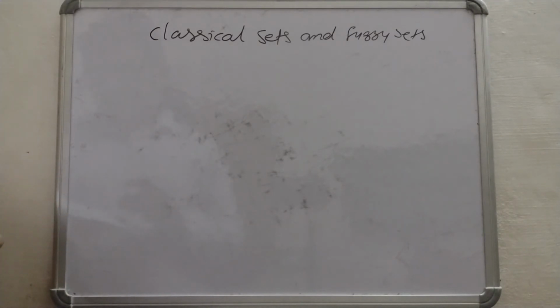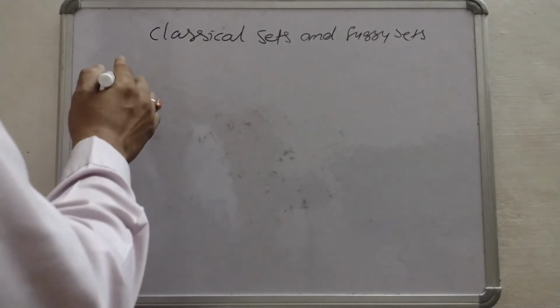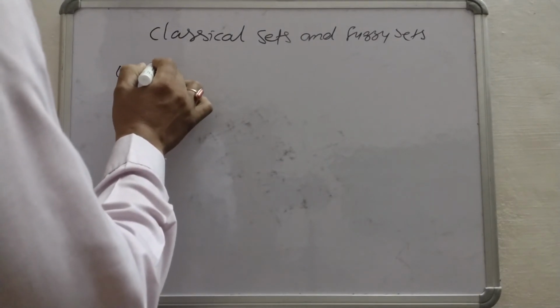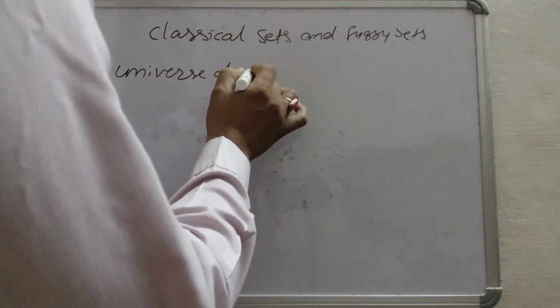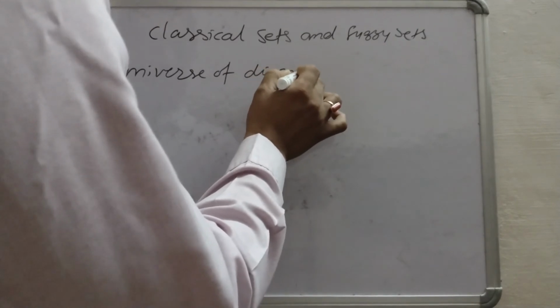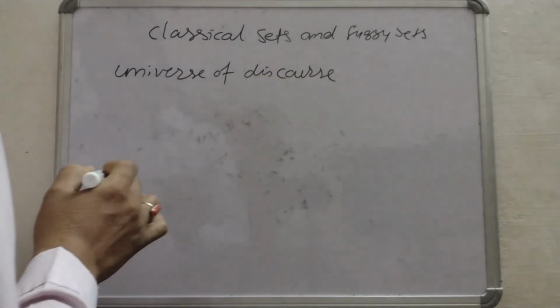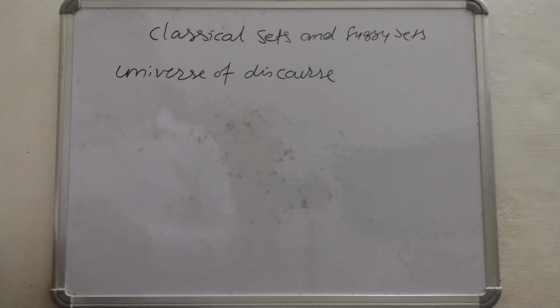Before discussing these sets, let us understand what is the universe of discourse. Universe of discourse is the universe of all available information on a given problem.